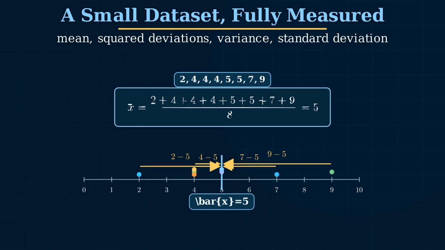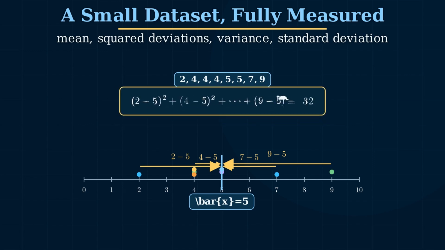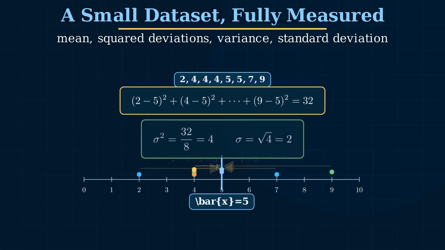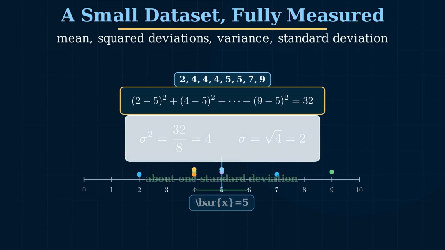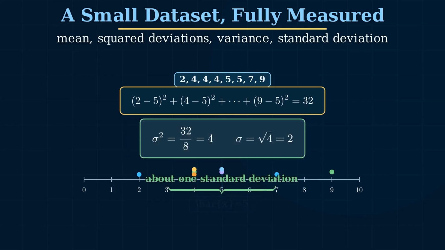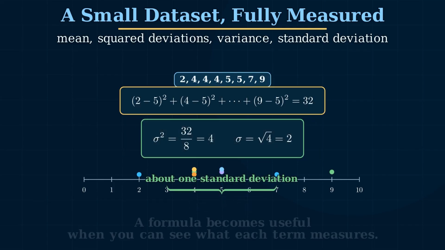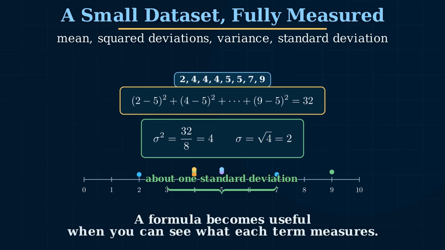Variance squares those deviations, then averages them. For this dataset, the squared deviations add to 32, divide by 8, and the variance is 4. The standard deviation is the square root of 4, so it is 2. That means a typical distance from the mean is about 2 units. Not every value is exactly 2 units away, but 2 is the scale of ordinary movement in this dataset. This is the moment where the formula becomes a measurement.